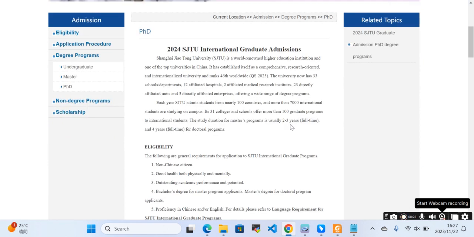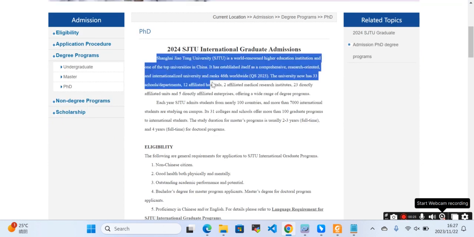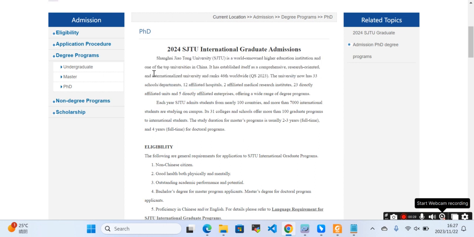what are the eligibility requirements here? You can see the ranking. Shanghai Jiao Tong is a well-renowned university and has a 46th worldwide QS ranking.